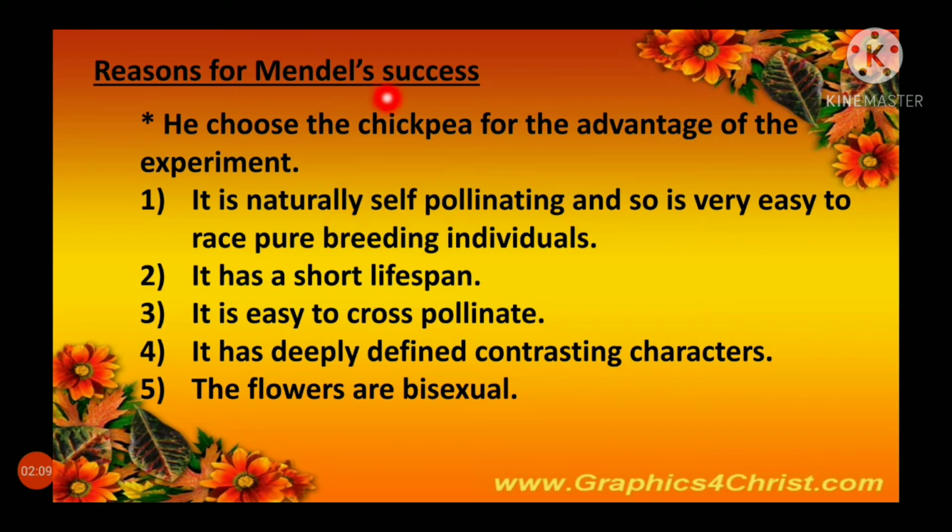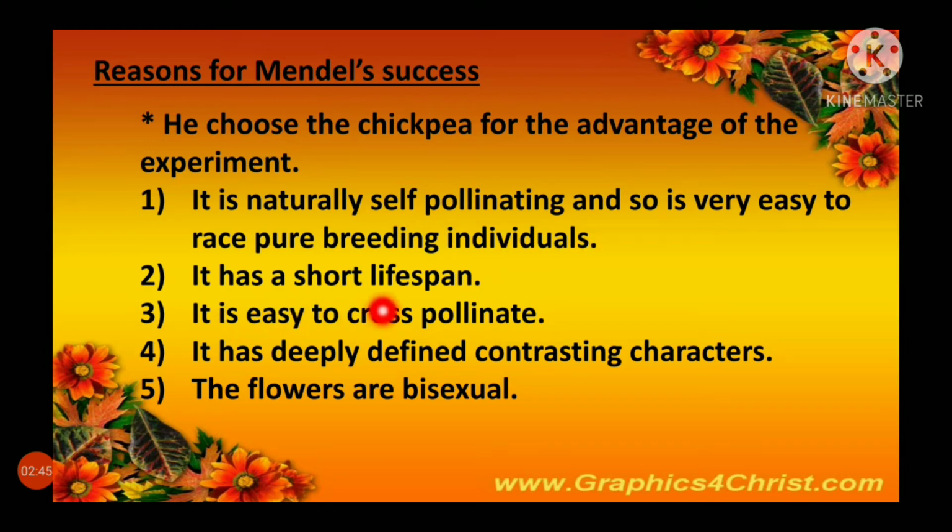Reasons for Mendel's success. Why he used only pea plants? He chose the pea plant for the advantage of the experiment, because it has a lot of advantages. Why? Because it is naturally self-pollinating and so is very easy to raise pure breeding individuals.